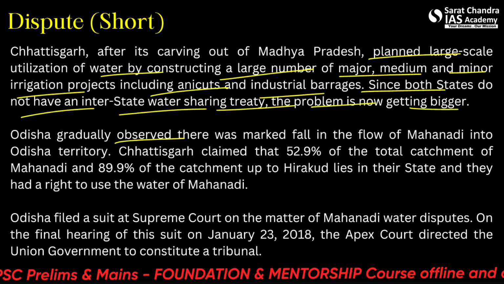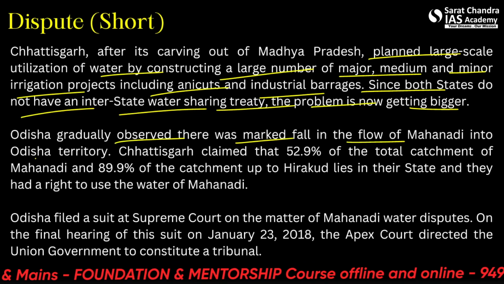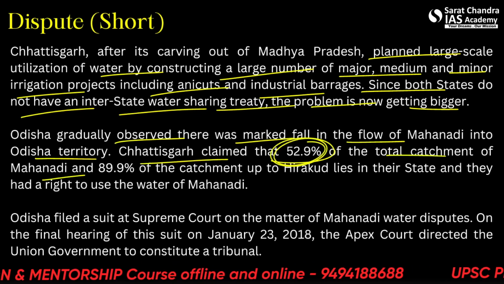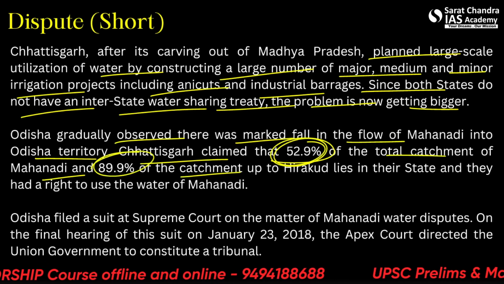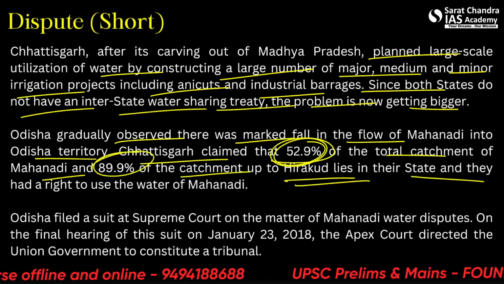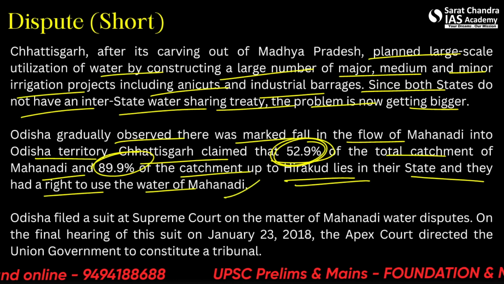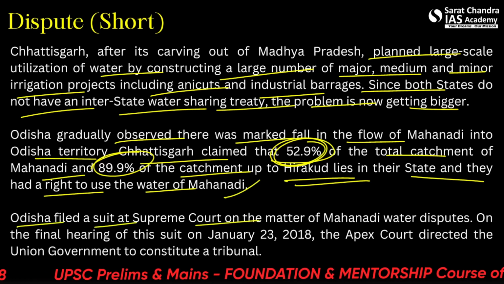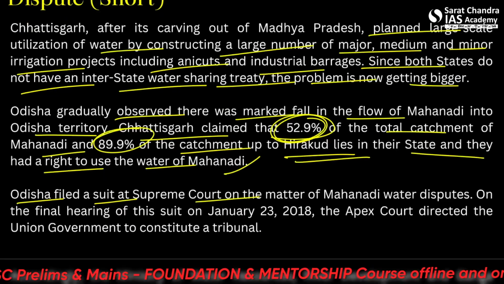Odisha gradually observed that there was a marked fall in the flow of Mahanadi into Odisha's territory. Chhattisgarh claimed that 52.9% of the total catchment of Mahanadi and 89.9% of the catchment up to Hirakud lies in the state, and that they had a right to use the water of Mahanadi, which is also correct. Odisha filed its suit at the Supreme Court and some dispute is going on. No need to know a lot about it.